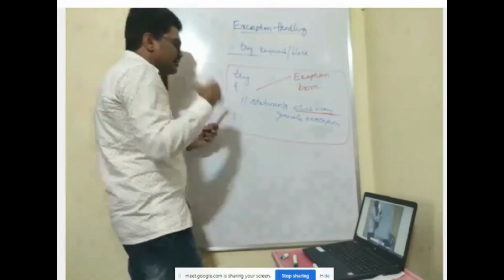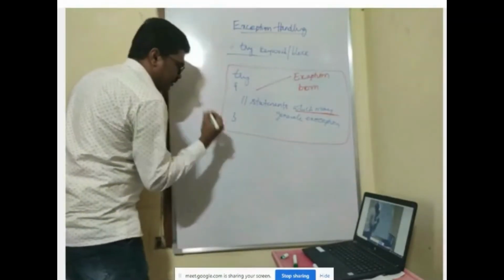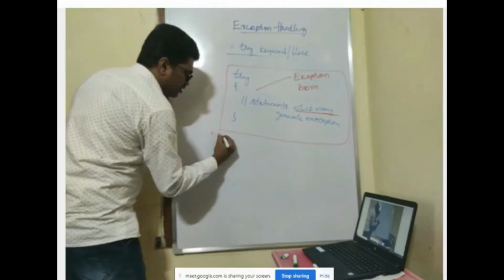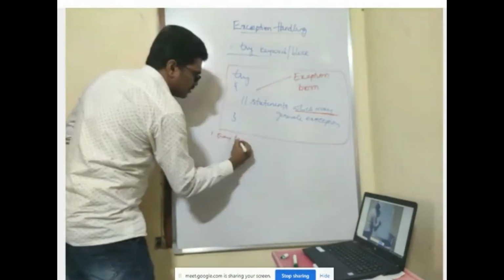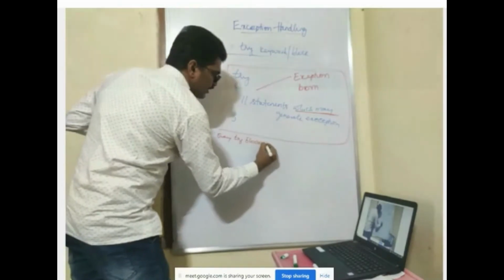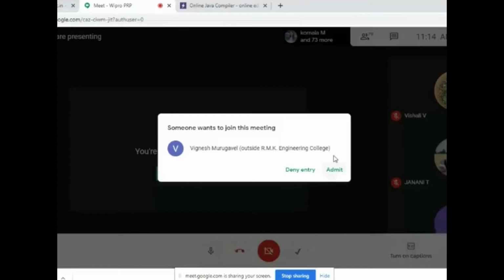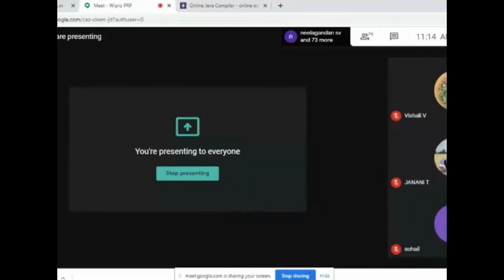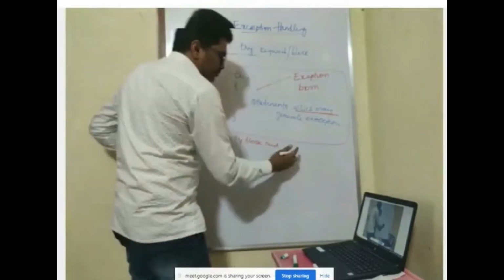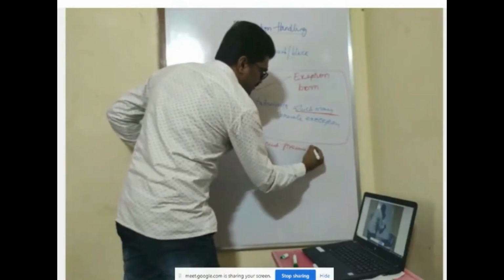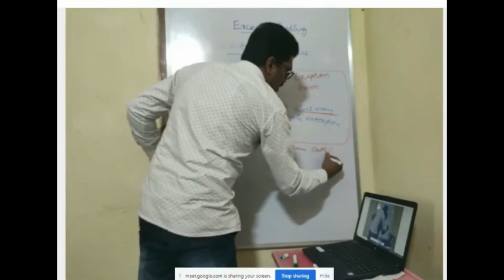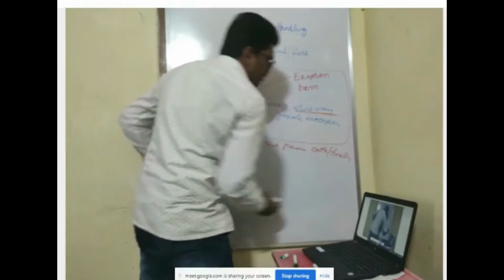There is one rule for the try block: every try block must be preceded immediately with a catch block or finally block. What is that?